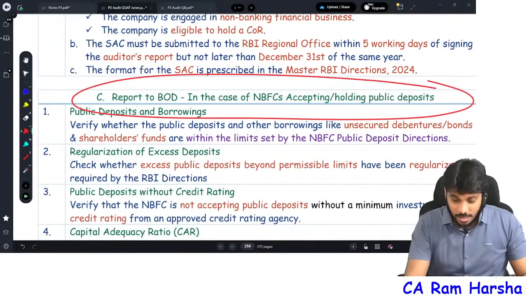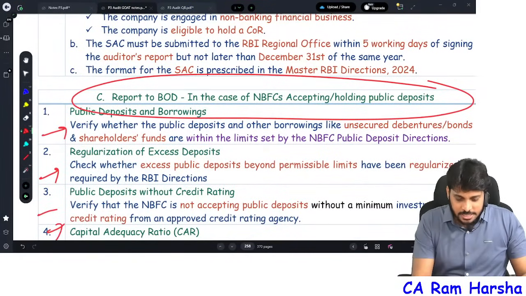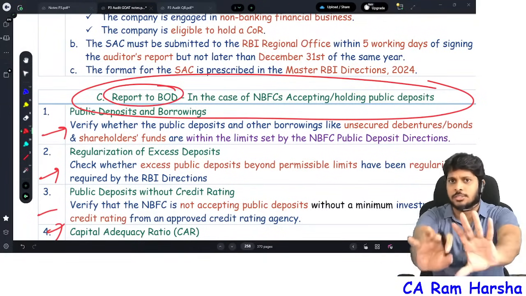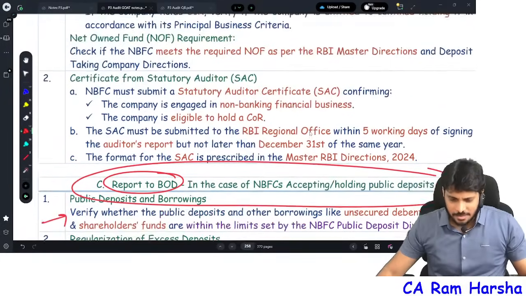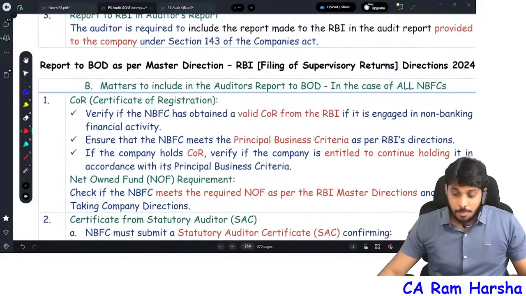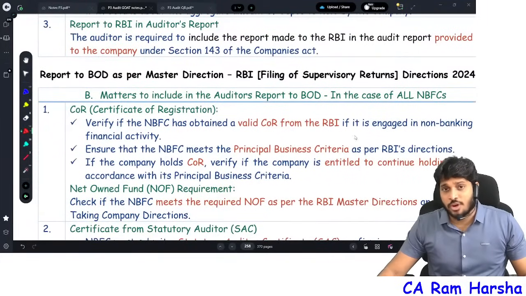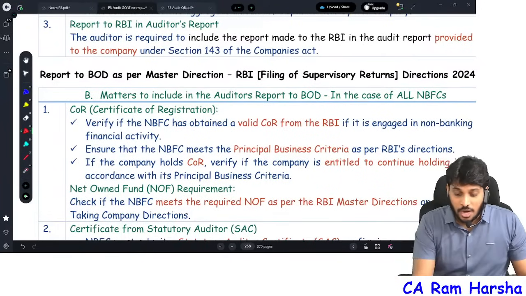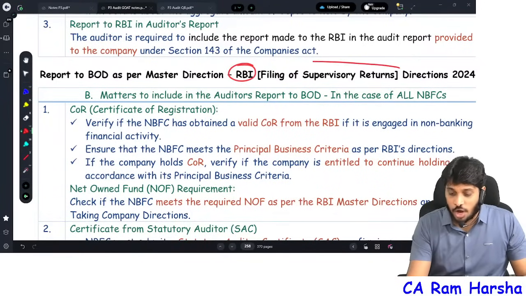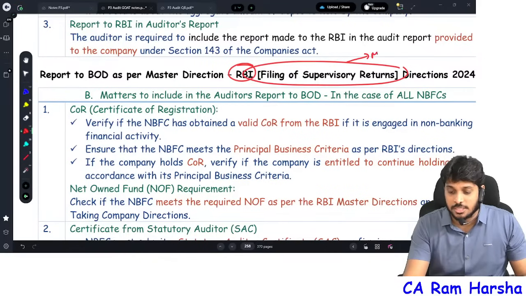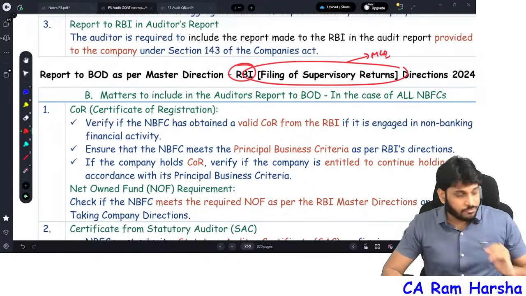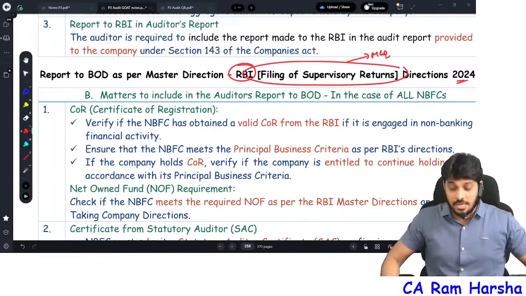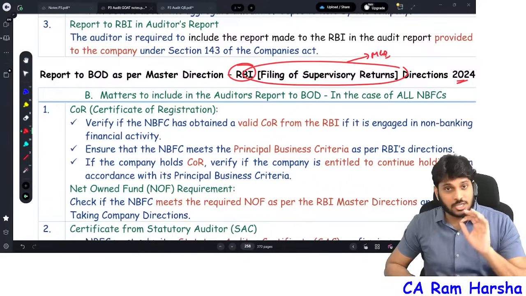Auditor has to check various criteria and report to the Board of Directors about compliances and non-compliances. Simple. Finally, by the way, this reporting to RBI, Board of Directors and all, you need to report, right? Where it is told, RBI has given one set of directions called FOSR directions. Remember, this is important for MCQ. Filing of Supervisory Returns Directions 2024. RBI has given Filing of Supervisory Returns Directions 2024.